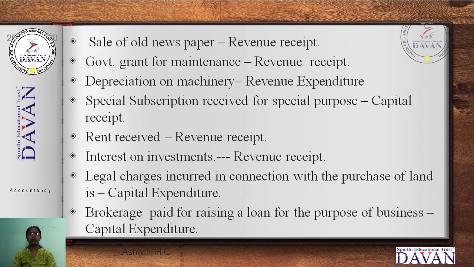So we are going to be purchasing that land. For that purchase, some legal charges, the document preparation, it is a capital expenditure. Why capital expenditure? Because repeatedly the same documents are not going to be prepared. So once it is prepared, it is our land. So it is a capital expenditure.